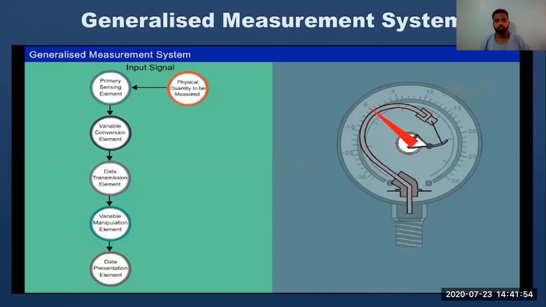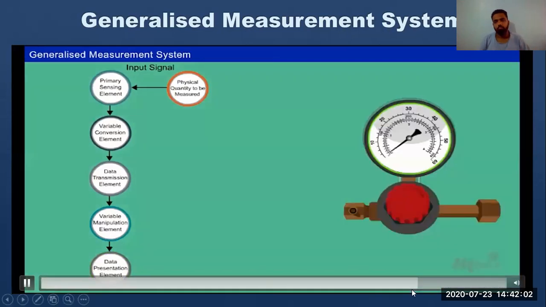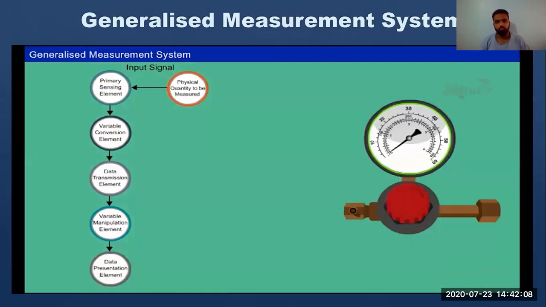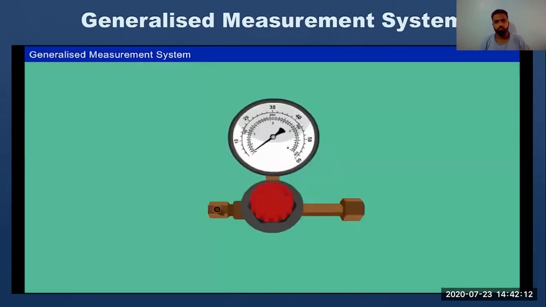The display devices show the information about the measurement to the observer from the data presentation element. Here, the pointer and the dial arrangement gives an indication of the pressure signal applied to the Bourdon tube. This is how the general measurement system works.